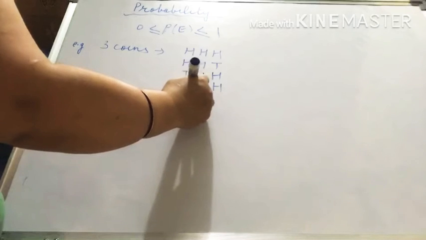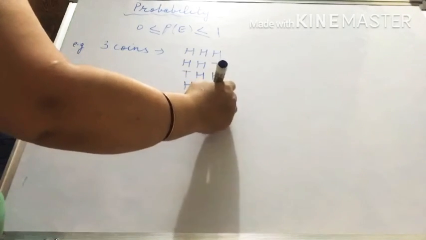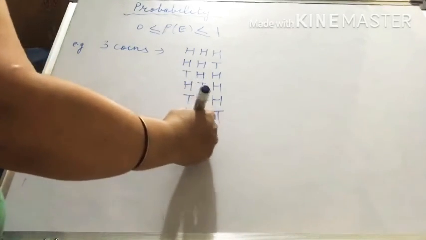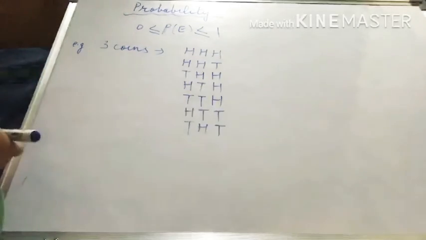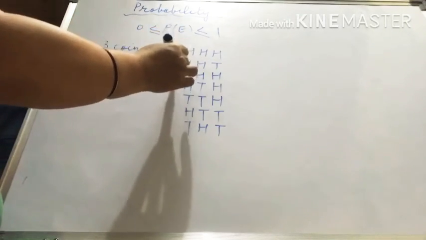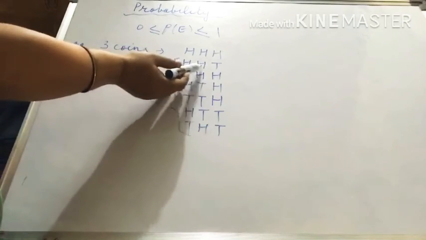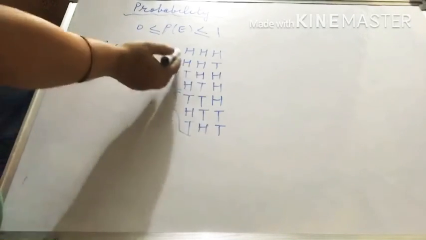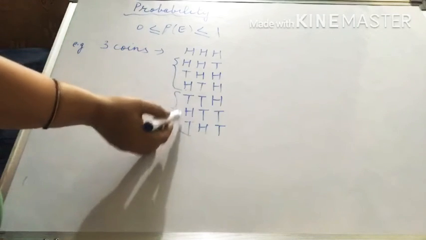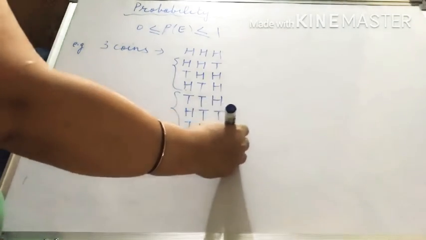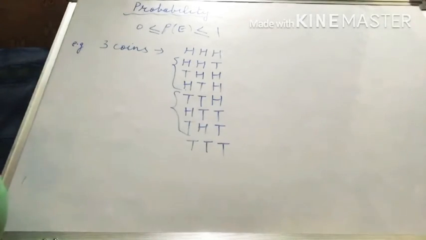Similarly, tail: in the first 2 places tail will come, or you can say last 2 places, or you can say first and last, right? So 3 cases are of 2 heads and 3 cases are of 2 tails. You have to arrange like this: first 2 places, last 2 places, and first and last. Similarly, we complete this in the case of 2 tails, and the last one is all the 3 tails will come. So in totality we have 8. Total number of outcomes will be 8, right?